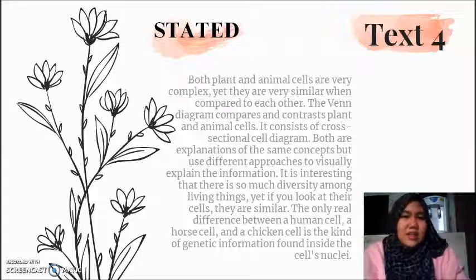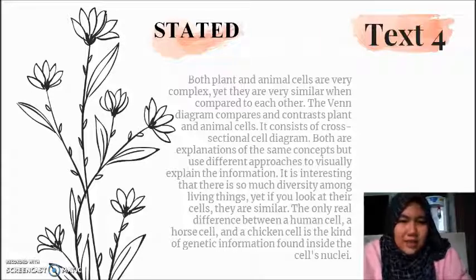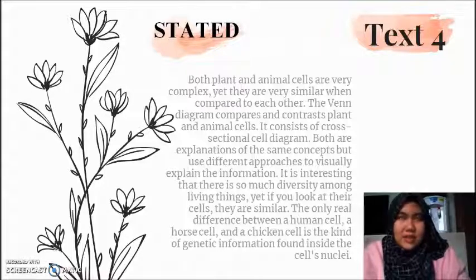It is interesting that there is so much diversity among living things. Yet if you look at their cells, they are similar. The only real difference between a human cell, a horse cell, and a chicken cell is the kind of genetic information found inside the cell's nuclei.